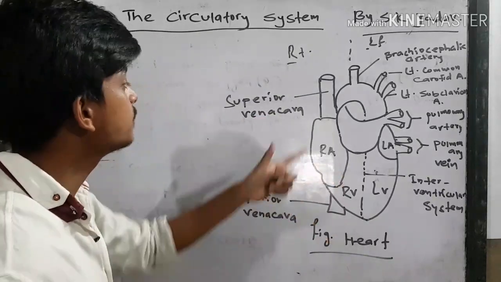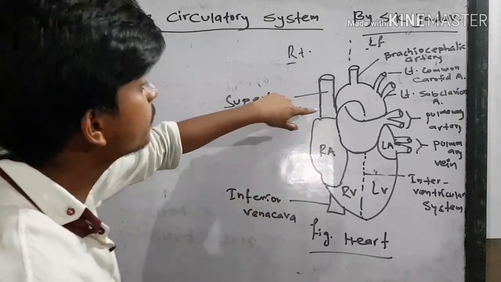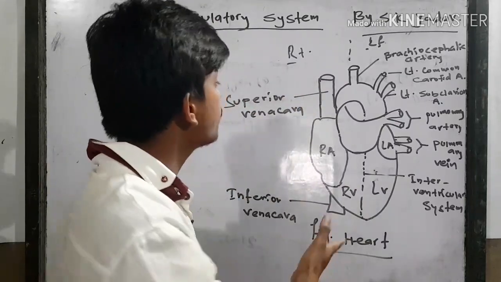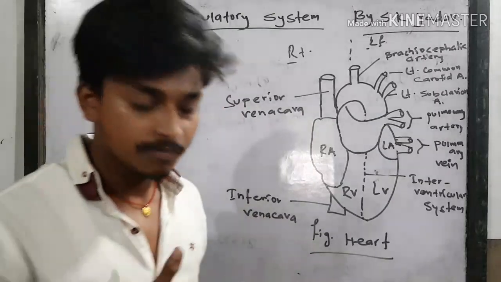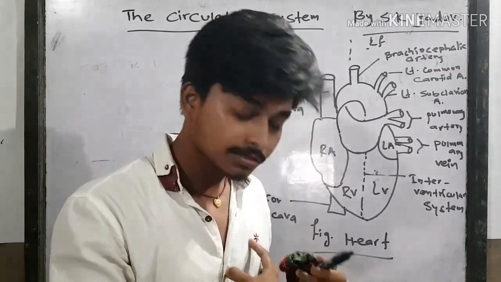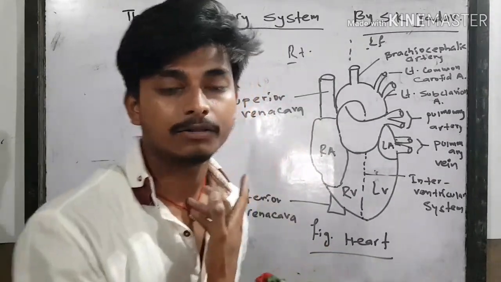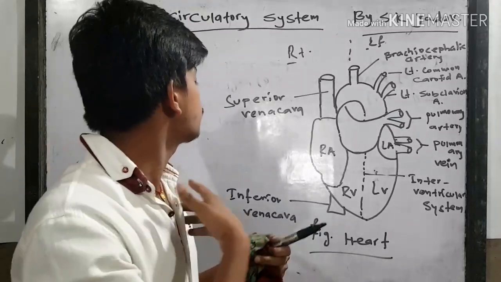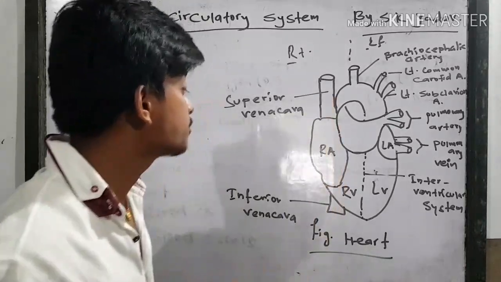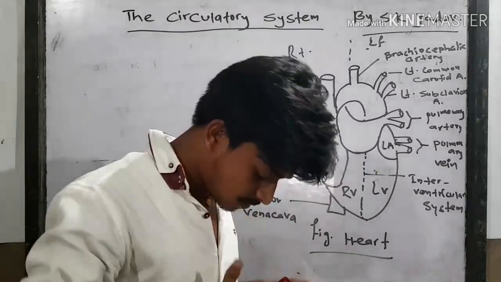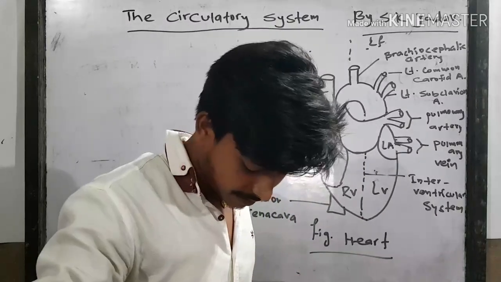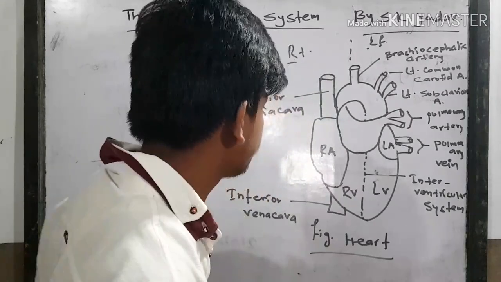What is the function of these vena cava? The superior vena cava receives deoxygenated blood from the upper part of the body, above the heart: neck, thorax, abdomen, head. The inferior vena cava receives blood from below the heart, such as the diaphragm, stomach, pelvis, and lower leg.